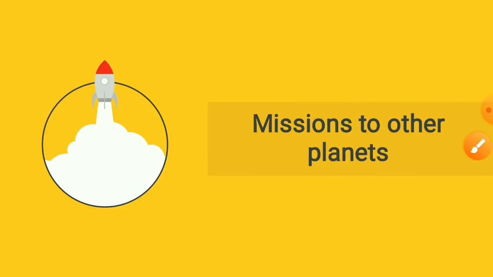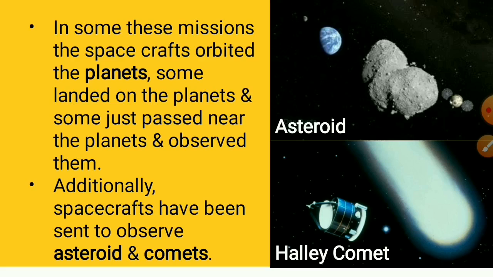Next topic is the missions to the other planets. Many missions have been executed to study other planets also. In some of these missions, the spacecraft orbited the planet, some landed on the planets, and some just passed near the planet and observed them. Additionally, spacecraft have been sent to observe asteroids and comets. You can see here in this picture the asteroid and Halley's comet.